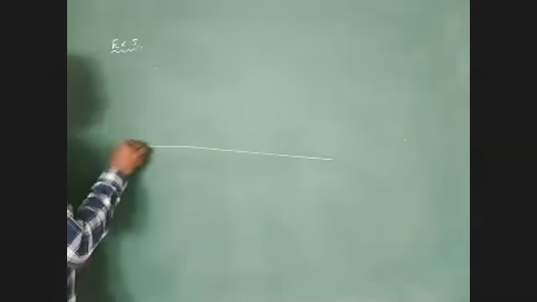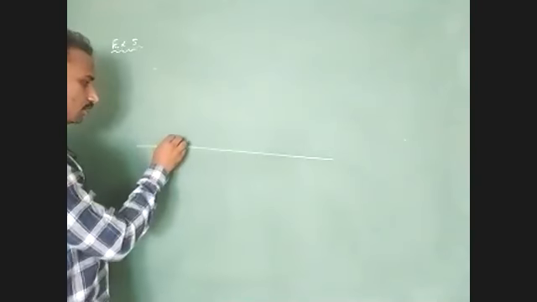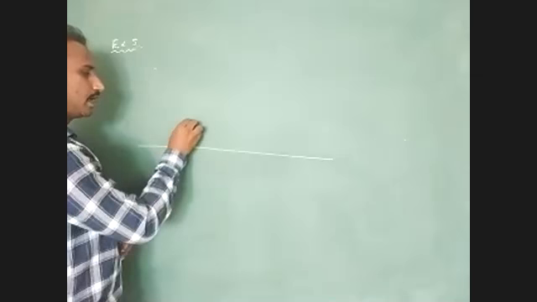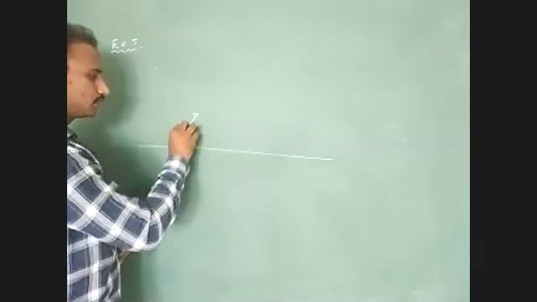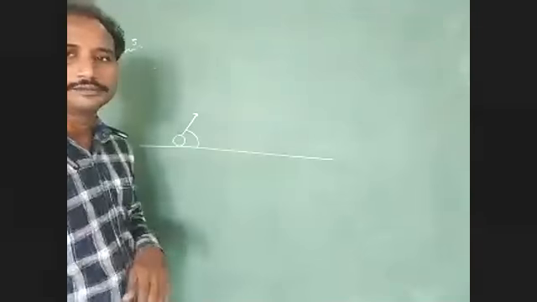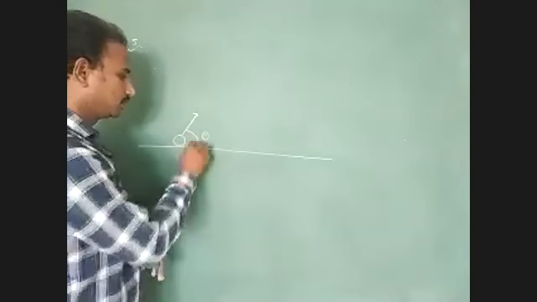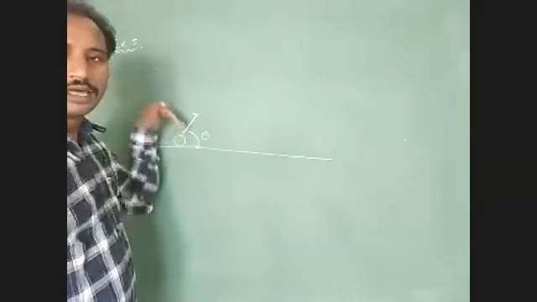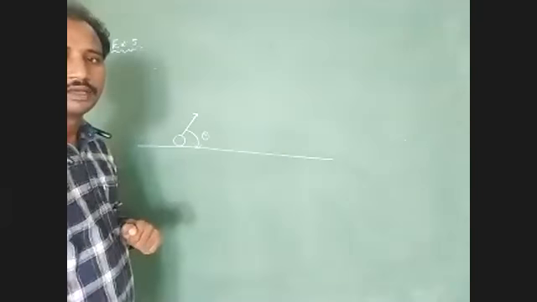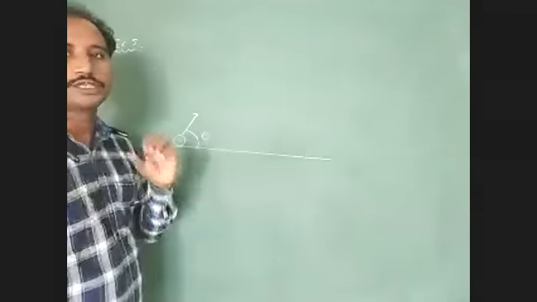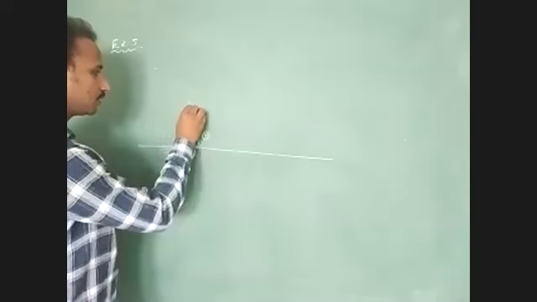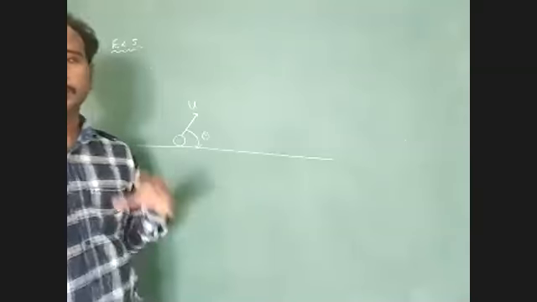Students, please concentrate on this problem. It's a very, very important logical problem. A bomb is projected at an angle with respect to the ground. Here, consider a horizontal surface. This bomb is projected at an angle with respect to the horizontal surface. What is that angle? Theta, measured in the clockwise direction. Now, the initial projection velocity is u.